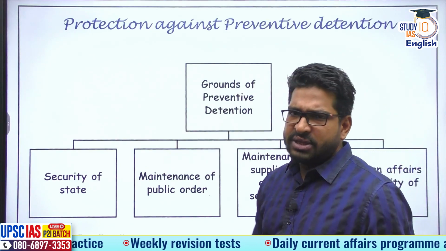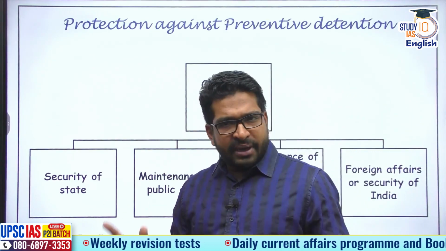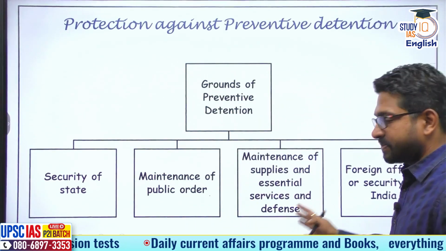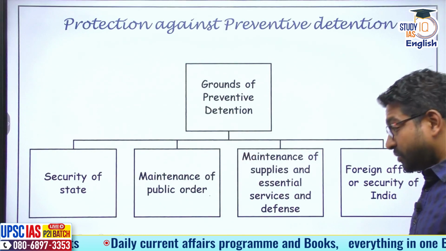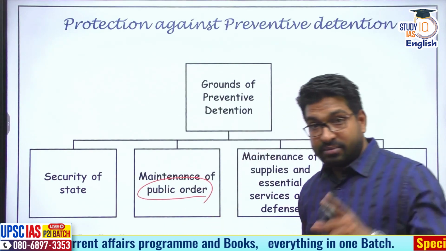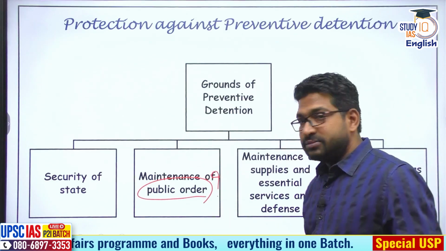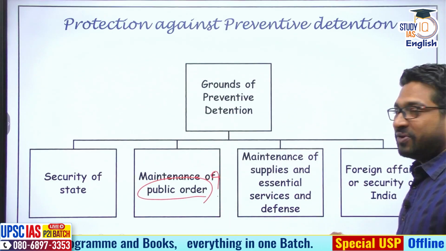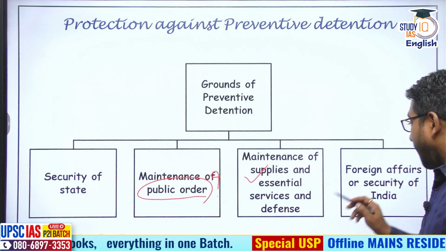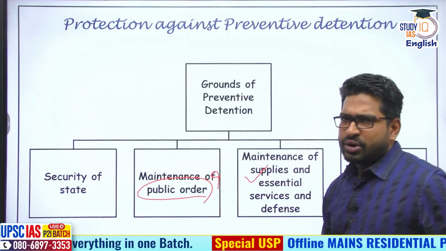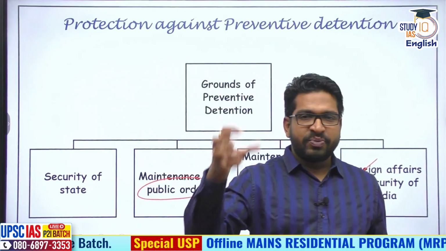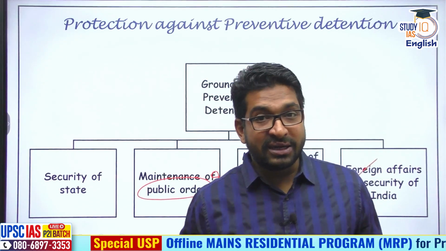Protection is provided, meaning why you can be arrested under preventive detention statutes. It can be only for these reasons: for security of state, threat to the security of state. If you're a threat to maintenance of public order, the question is, what is public order? Not defined. If there is a need of maintenance of supplies and essential services, and for defense and foreign affairs or security of India, again, is a clause. Now, these are the clauses under which preventive detention can be done.